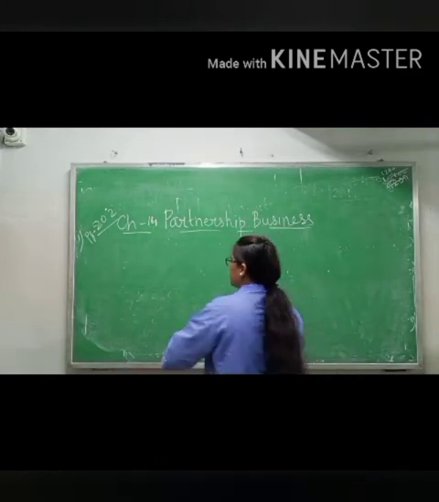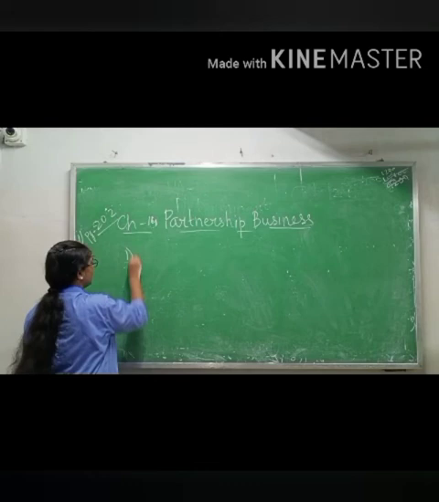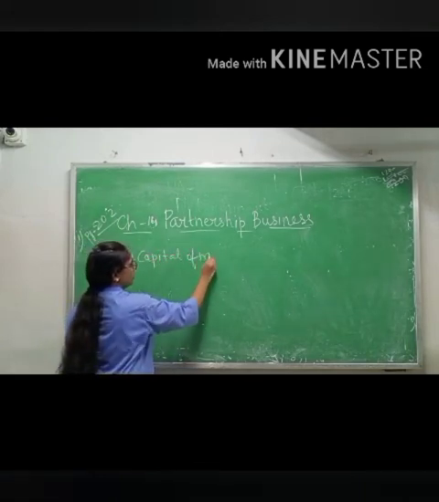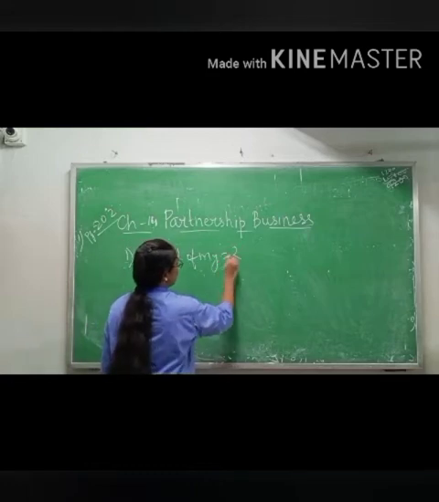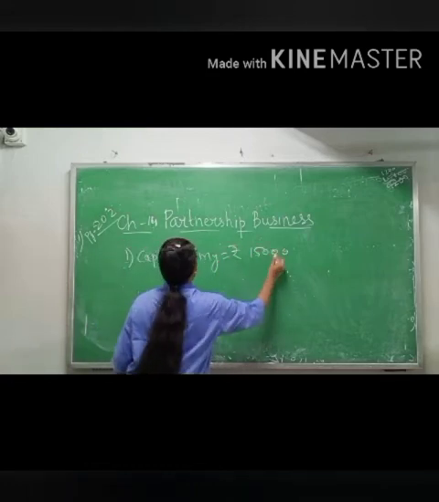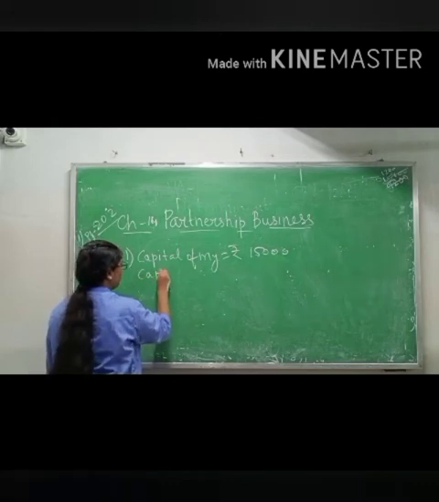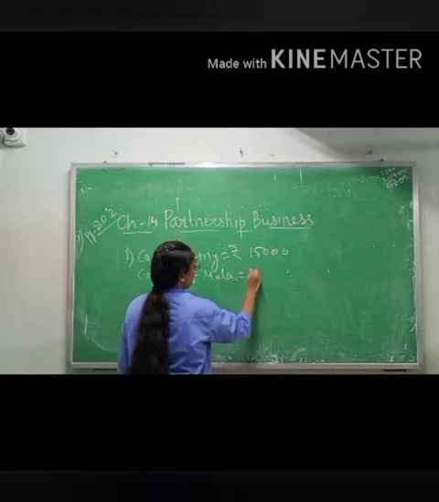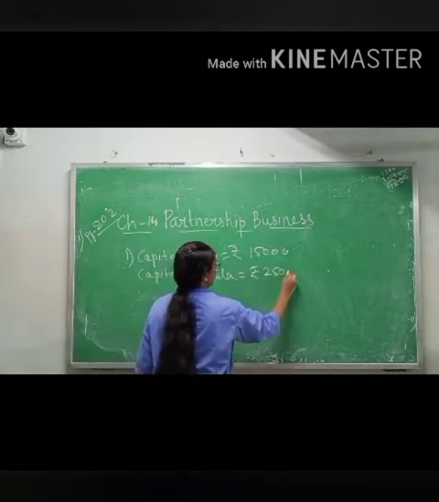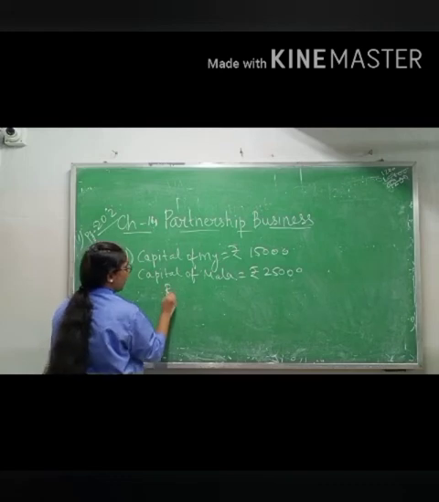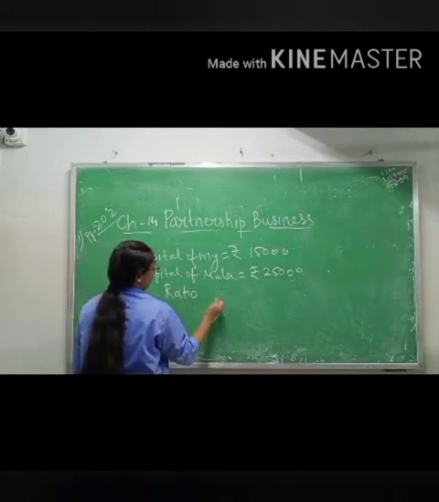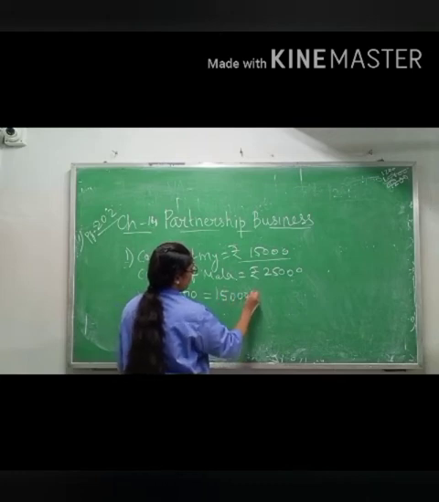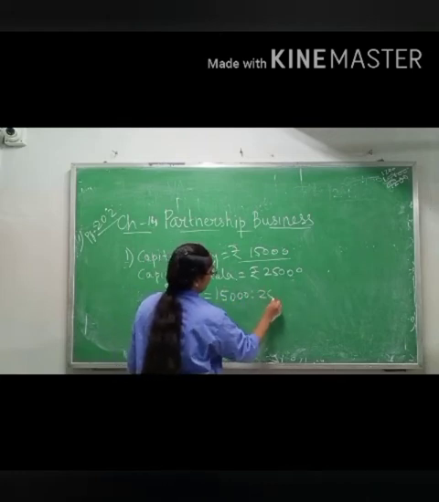So you have to write first what is the capital of each. Capital of mine, rupees 15,000. Capital of Mala, rupees 25,000. Then you have to find the ratio. How will you find the ratio? You will write capital of yours, then capital of Mala. Okay.